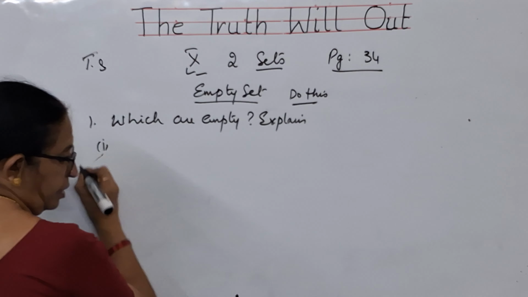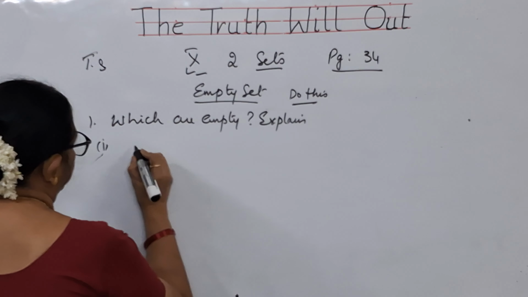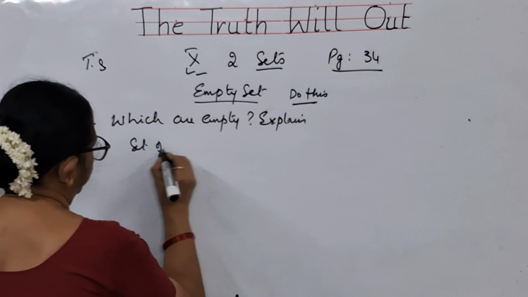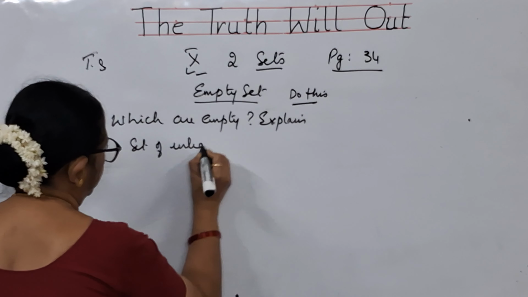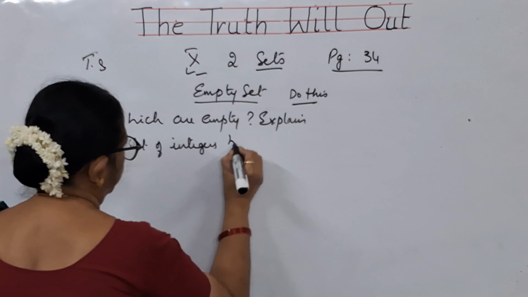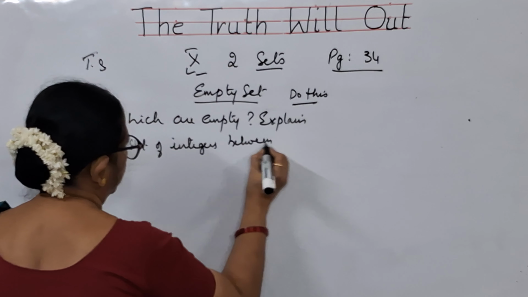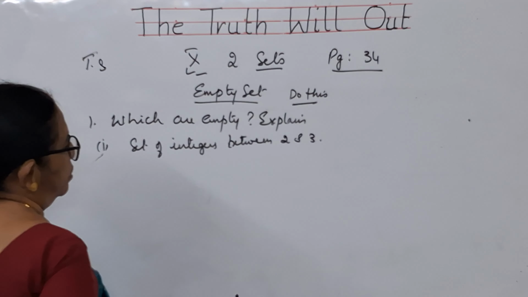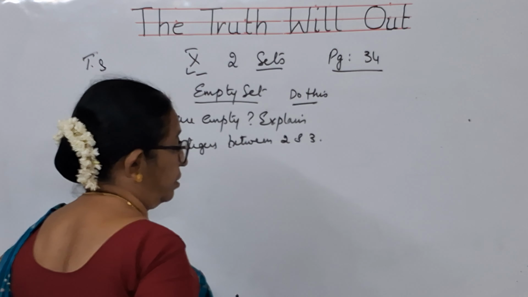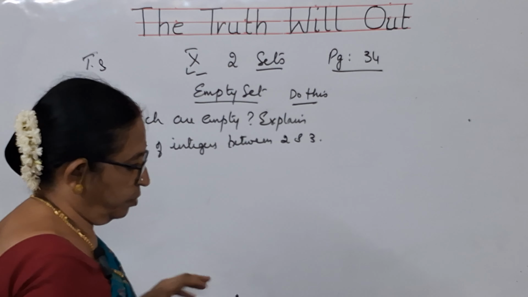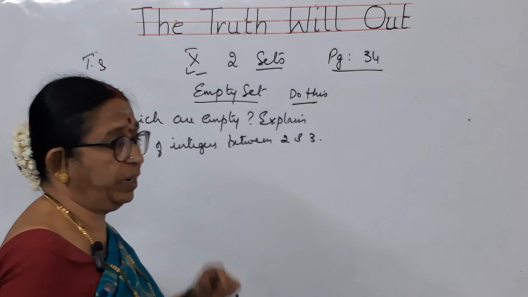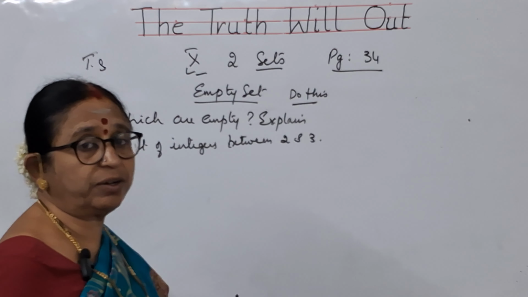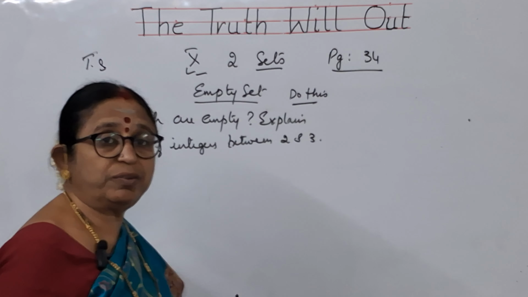First one, set of integers between 2 and 3. See children, integers may be positive, may be negative. 2 and 3 are positive numbers. So we can talk about the set of positive integers.